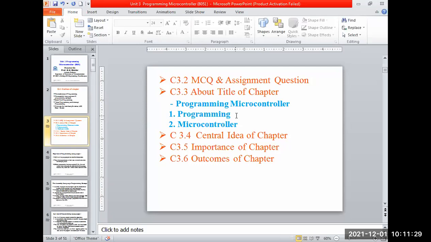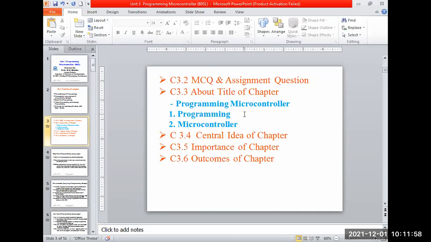What is in programming? What do we write in it? It has instructions. How many are there? We can say it is a set of instructions. Correct. How many does a set have? It may be 2, 3, 4, 5, as per the code or the application for which we are writing the program. So what is a simple definition of programming? It is a set of codes, instructions or commands written for the 8051 to run a particular application.